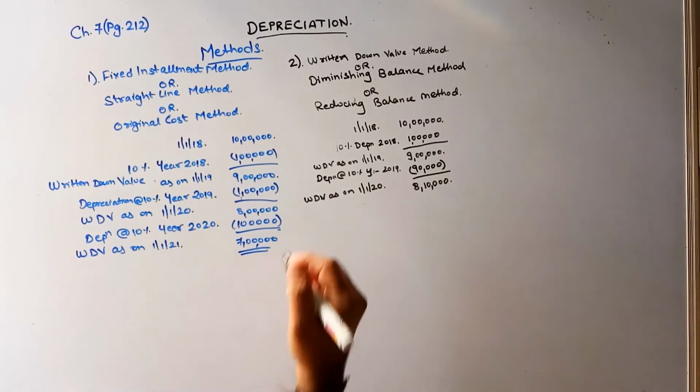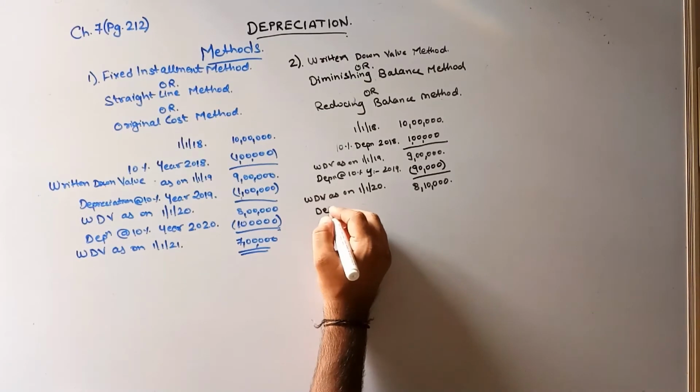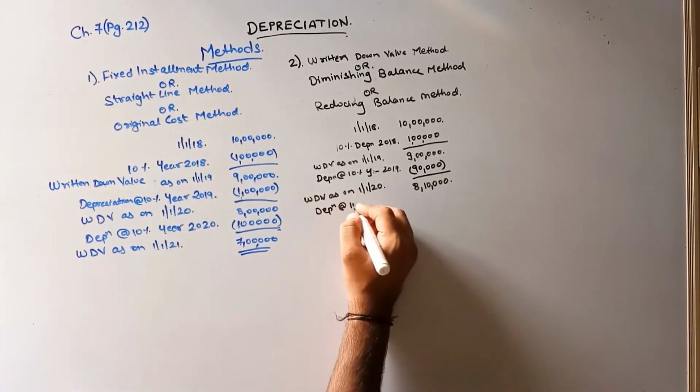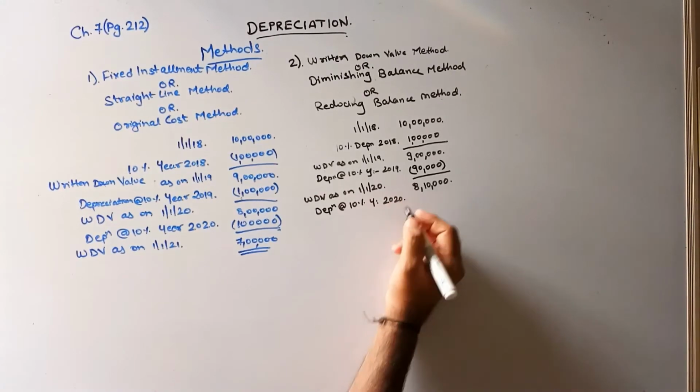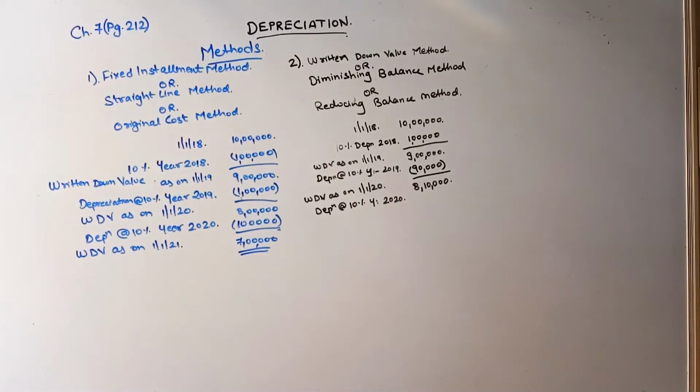No. Now again, depreciation at the rate of 10% for the year 2020. Now tell me how much will be the depreciation over here? How much is the value? 8 lakhs 10,000. And how much depreciation will be charged? 10%. 10% on what?